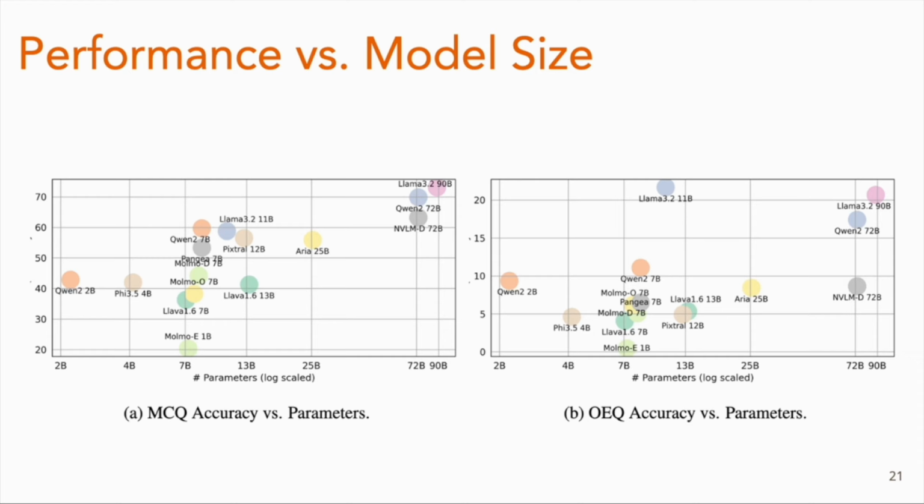Qwen 2 7B is relatively good for MCQ compared to the number of parameters it uses, and Llama 3.2 11B is performing very well for open-ended cases, even compared to Qwen 2 72B.